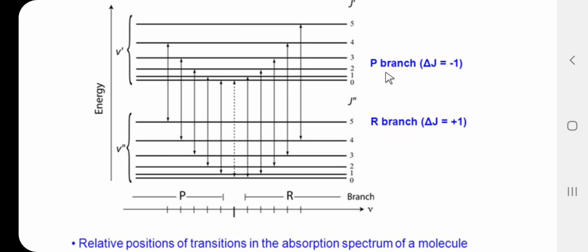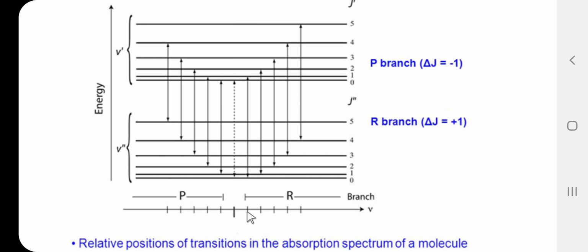The second selection rule, for the P branch, is delta J equal to -1. So, here it starts from 1 to 0, then 2 to 1, then 3 to 2, then 4 to 3, and 5 to 4. This line starts from 1, so this P line is denoted by the symbol P1. This is P1, this is P2, this is P3, this is P4 and this is P5. So, these are the transitions, and this is the vibration rotation spectrum.